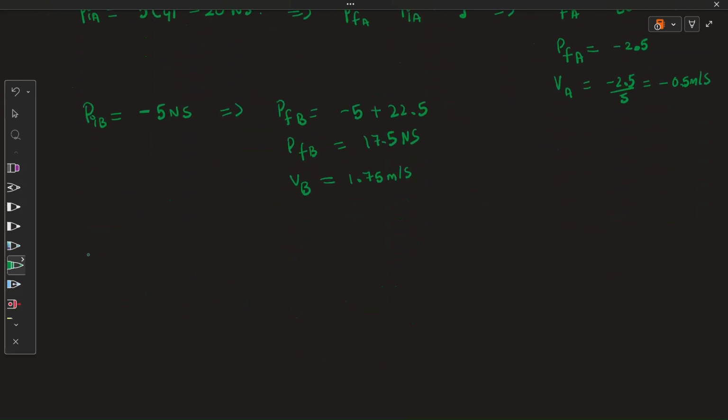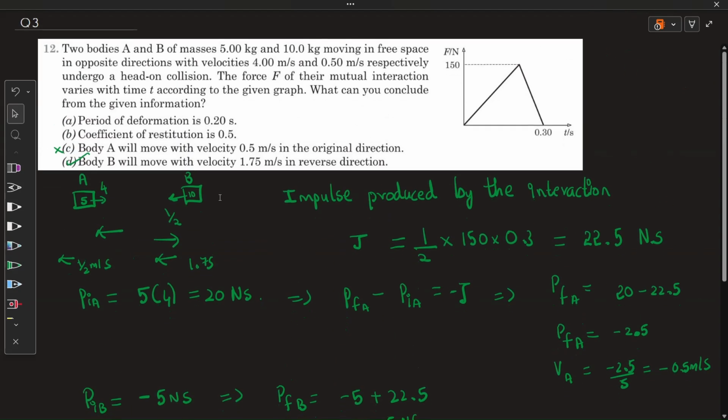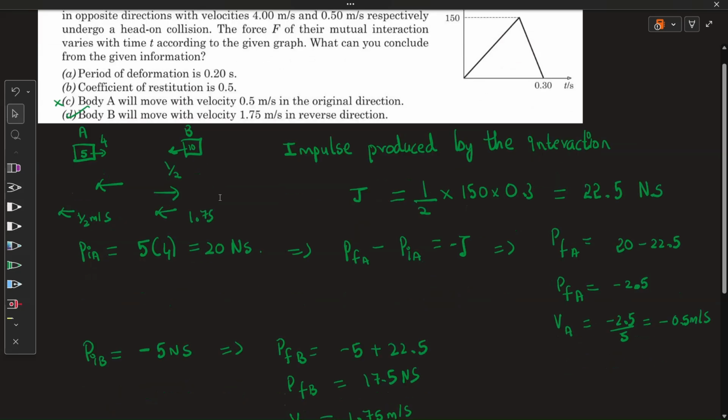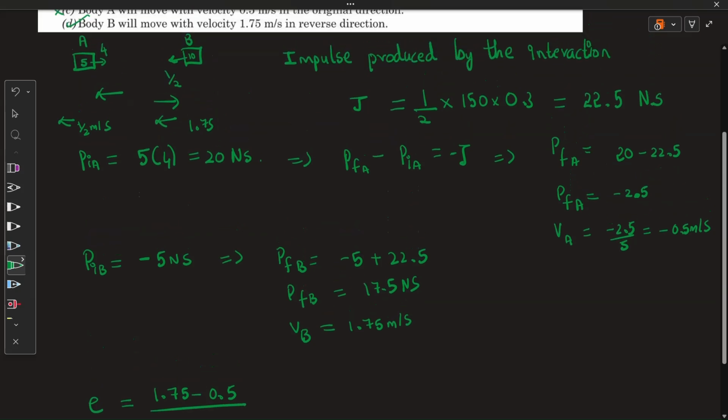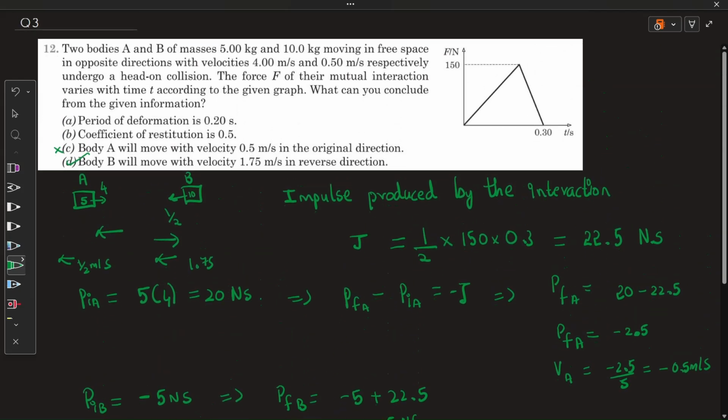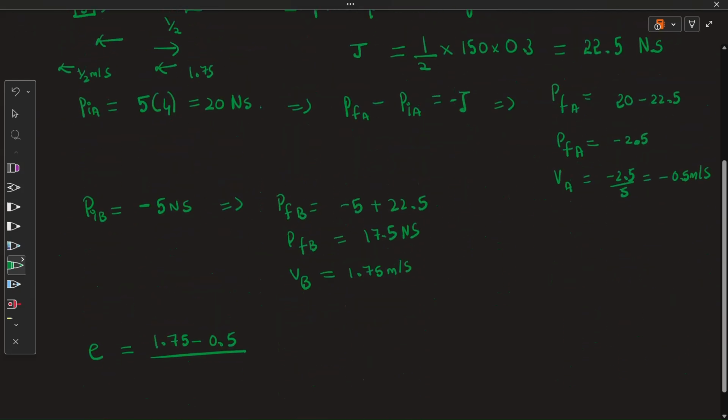Now we have the final velocities and initial velocities. Let's calculate the coefficient of restitution. The coefficient of restitution is the velocity of separation by velocity of approach. So what is the velocity of separation here? Suppose 1.75 minus 0.5, whole divided by the velocity of approach. What is the velocity of approach? Both should be combined, that is 4.5.